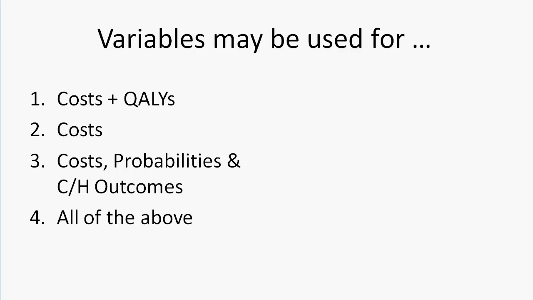Variables may be used for costs and qualities, or costs, probabilities, and clinical humanistic outcomes, or all of the above, option 4. Correct answer is option 4, all of the above. Variables may be utilized for any of the clinical, humanistic, and economic outcomes that you define within your decision tree.